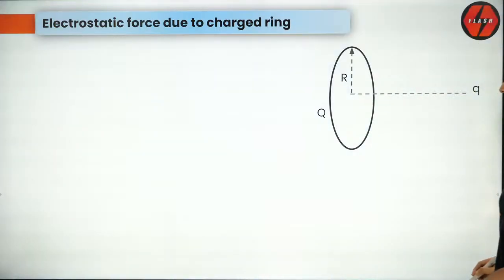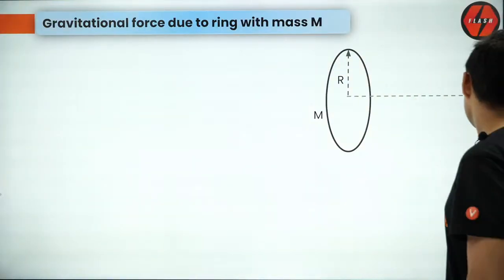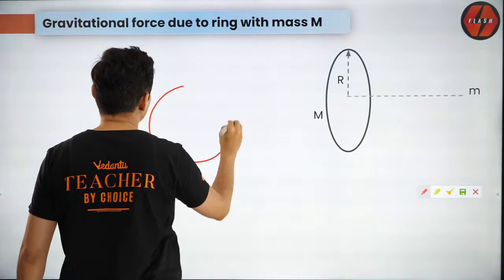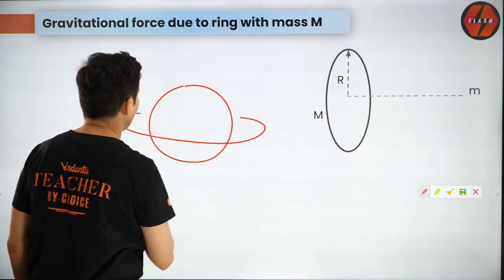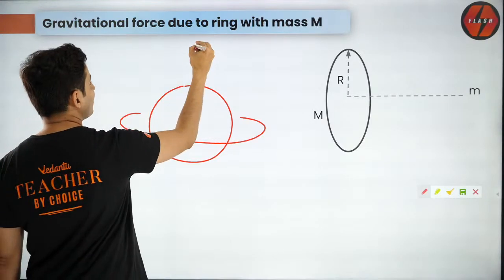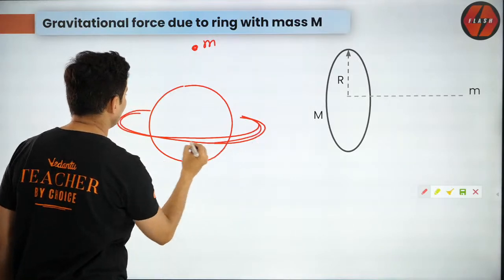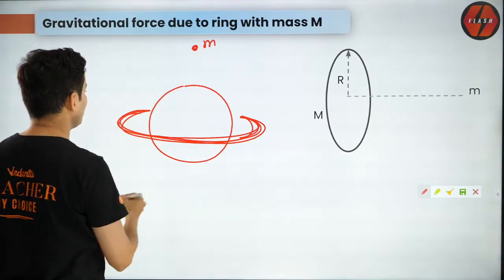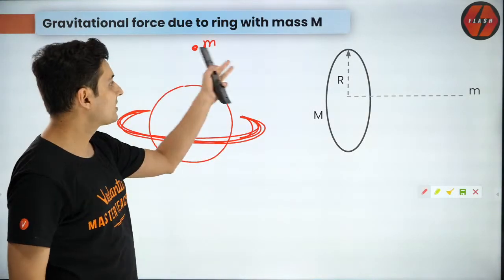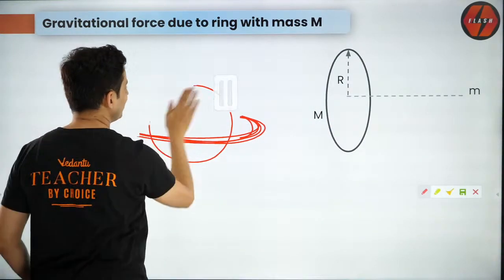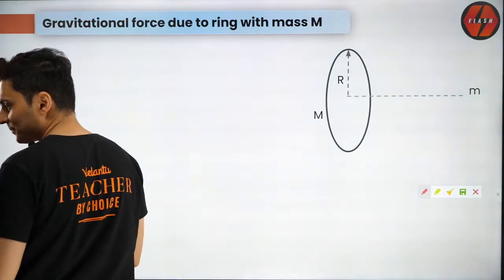Very good. And same thing for a ring. There was one problem I had seen long time back. There was this Saturn given, and the Saturn planet has a ring. The question was, if there is a mass over here, what is the force due to the ring of that Saturn? So you can use the same formula that I gave you just some time back. Is this understood? How is this formula useful?